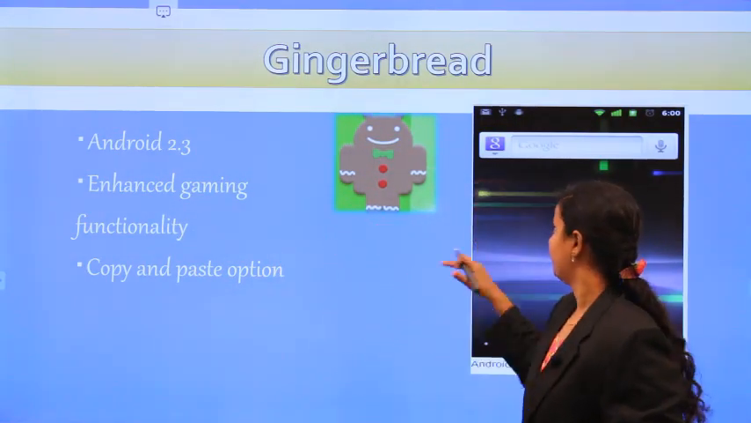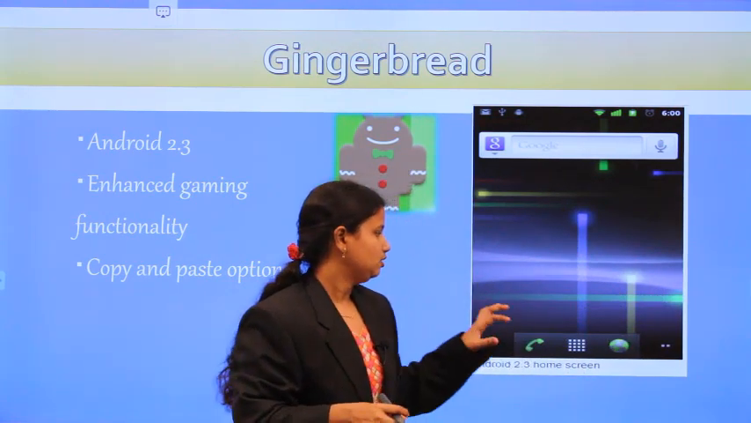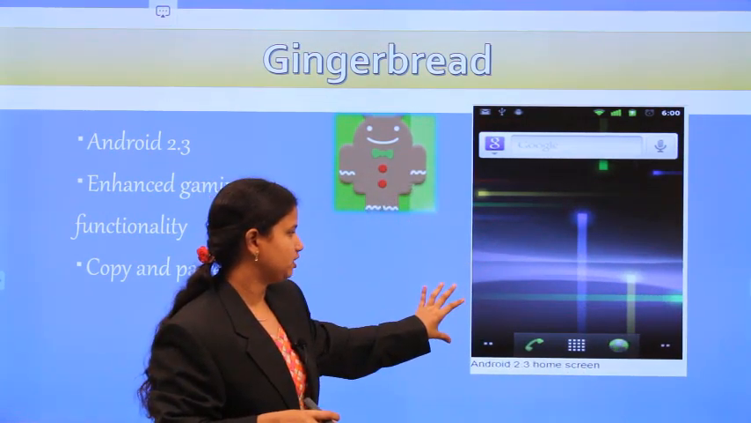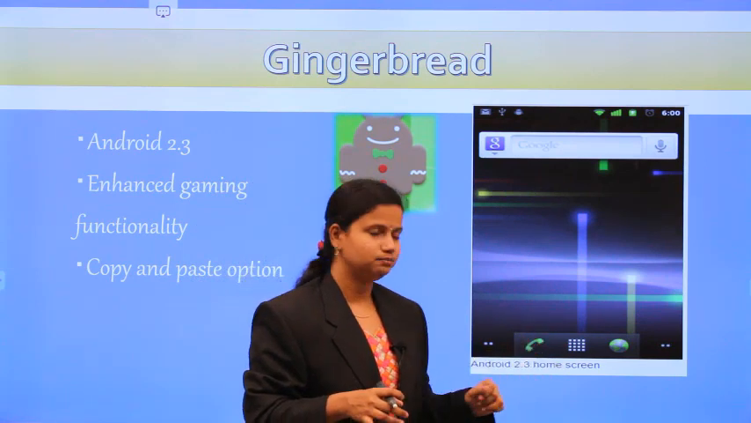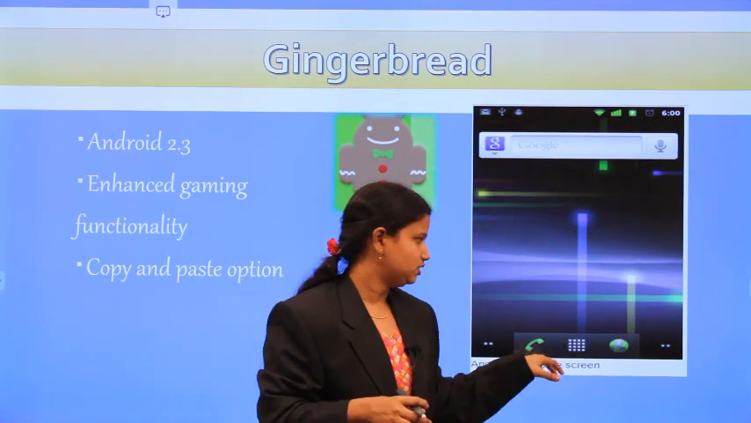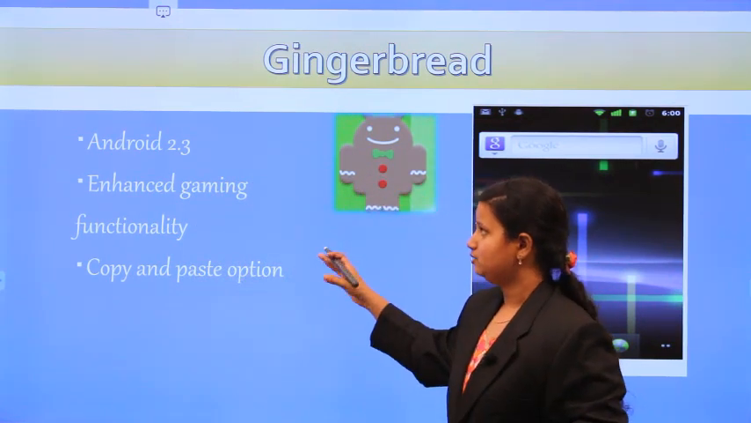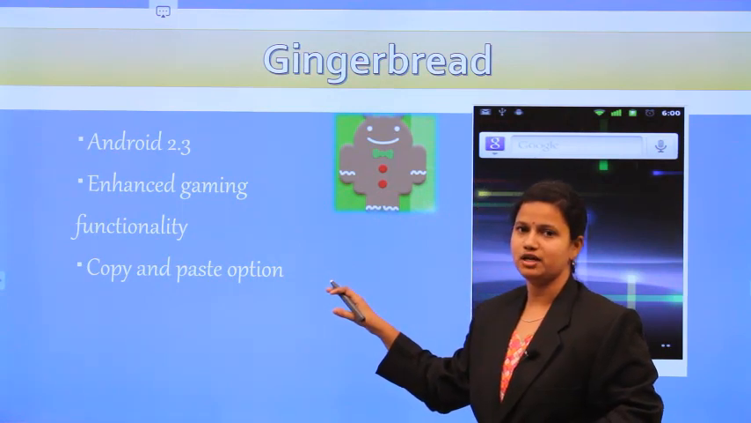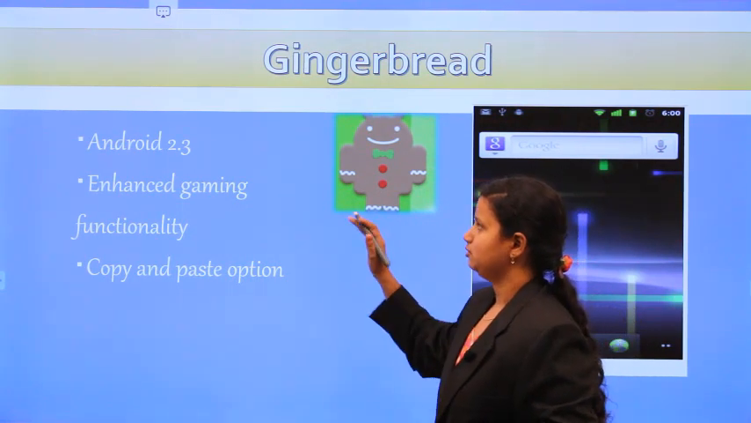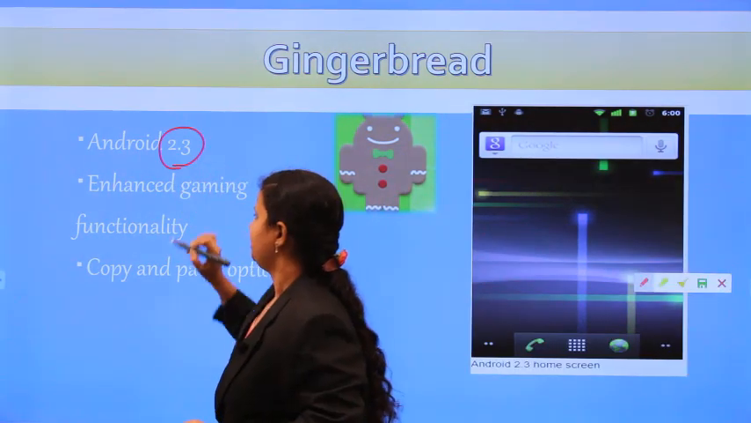This is the Gingerbread symbol, and this is the user interface. When you see this user interface, you have a navigation bar. The navigation bar has these things. So these are the different features added in this Gingerbread. The version number is 2.3.